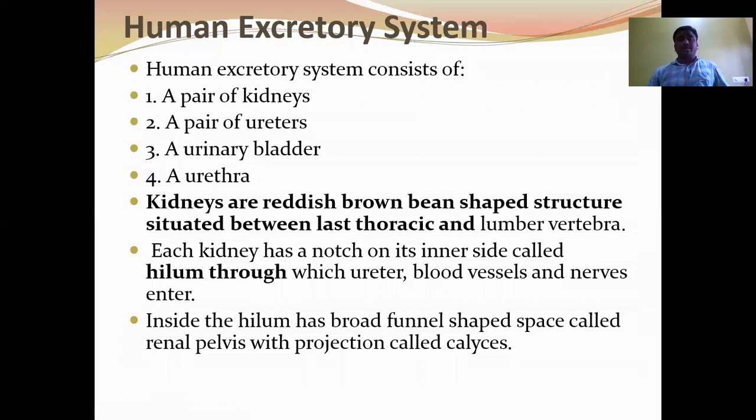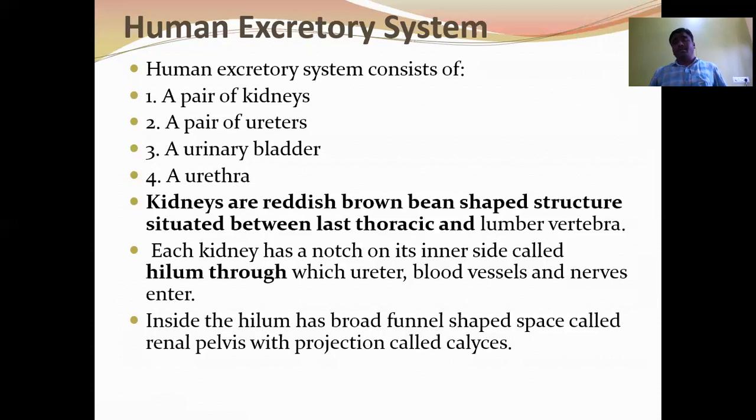Let us see the human excretory system. The human excretory system consists of a pair of kidneys, a pair of ureters, a urinary bladder, and the urethra. The pair of kidneys are reddish brown in color, bean shaped, and situated between the last thoracic and lumbar vertebrae, on either side of the vertebral column.